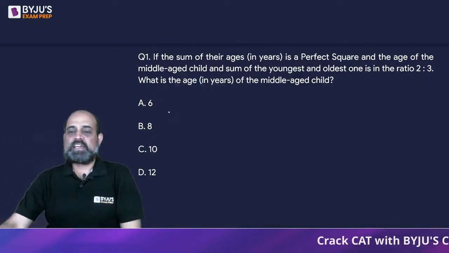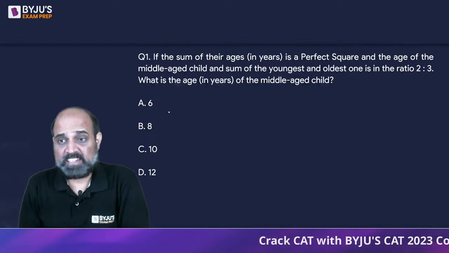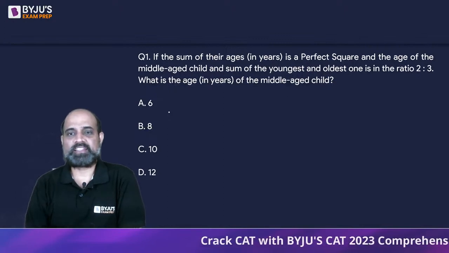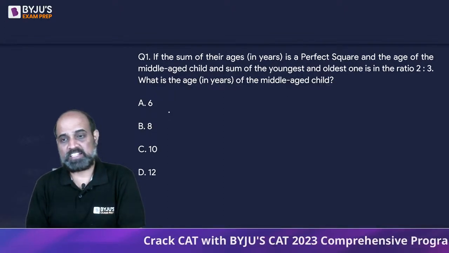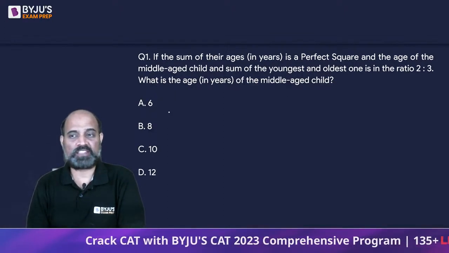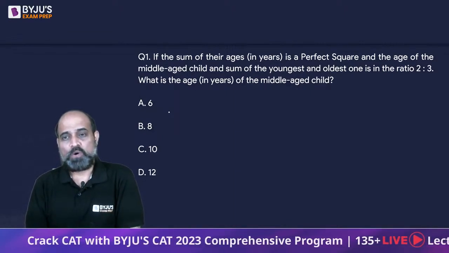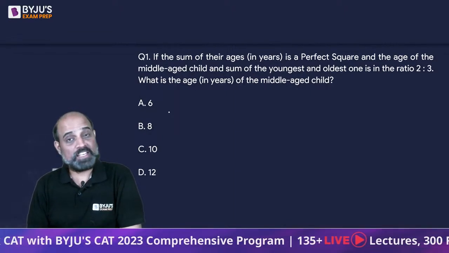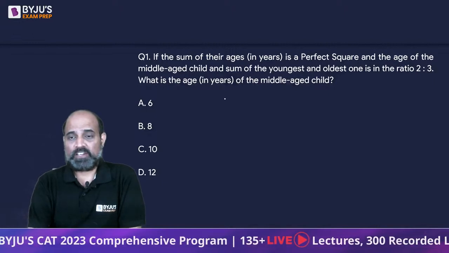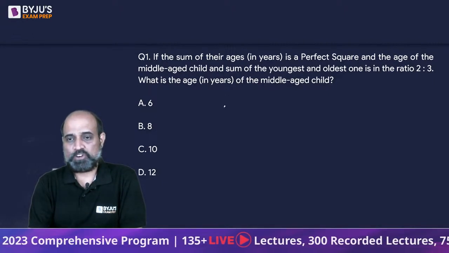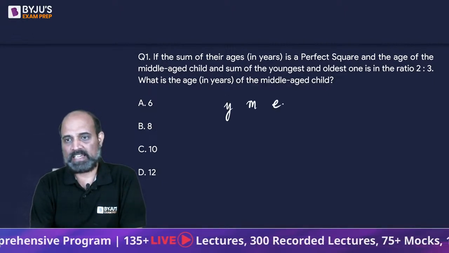If the sum of their ages in years is a perfect square, and the age of the middle-aged child and the sum of the youngest and the oldest one is in the ratio 2:3, what is the age of the middle-aged child? Okay, so we have got the youngest, the middle, and the eldest.